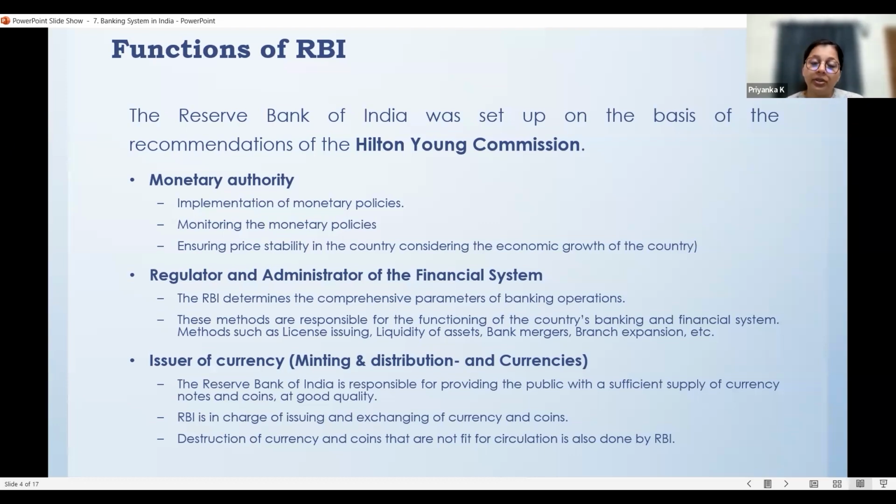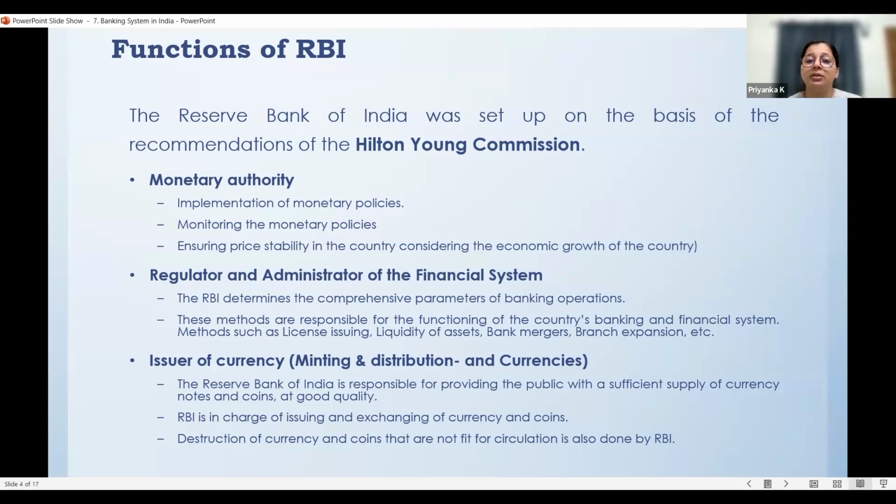And it is responsible for providing the public with a sufficient amount. Like in the economy, there needs to be a sufficient supply of money that is regulated and ensured by the RBI. Like how much currency should be circulating, which currencies should be circulating and which should not, and what measures it has to take to ensure quality of the currencies.